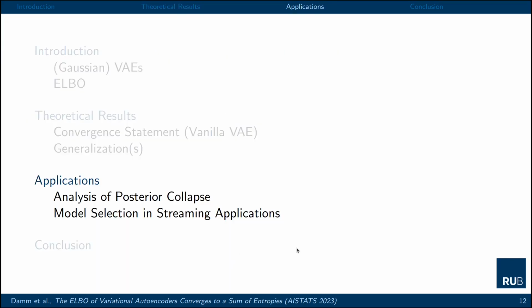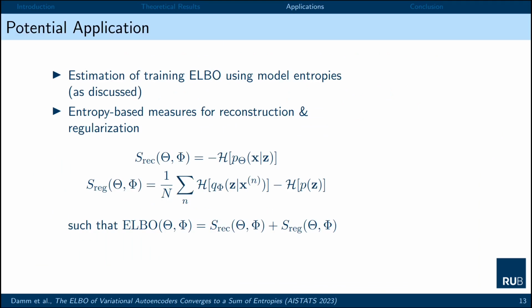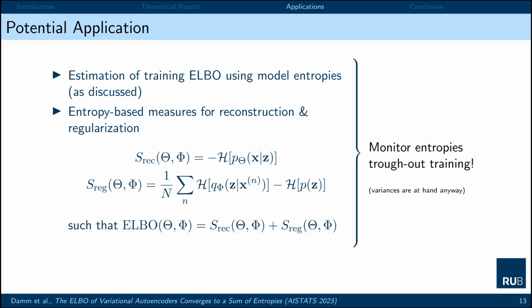Okay, let's now proceed to the applications. The first one, we already discussed that, so the estimation of the training ELBO using the model entropies, but also both scores, namely the reconstruction and the regularization, are now given in terms of entropies. So we encourage you to monitor entropies throughout training, and this comes without any additional computation overhead, as the variances of your model should be already at hand anyway.